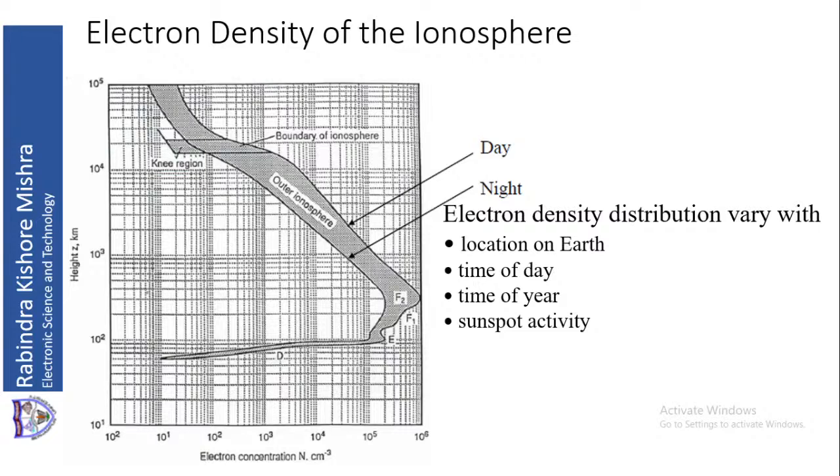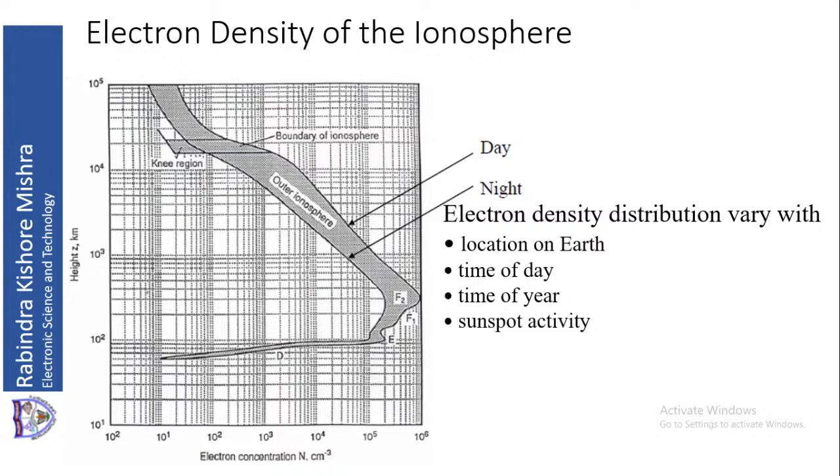The channels that I referred to, please go through those channels. You will understand what sunspot activities are from that. That also affects the electron density distribution. So these are the factors which affect the electron density distribution in the ionosphere.